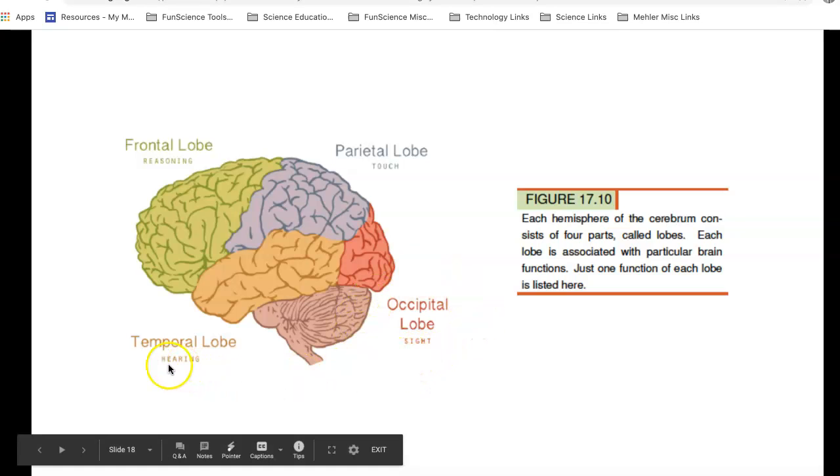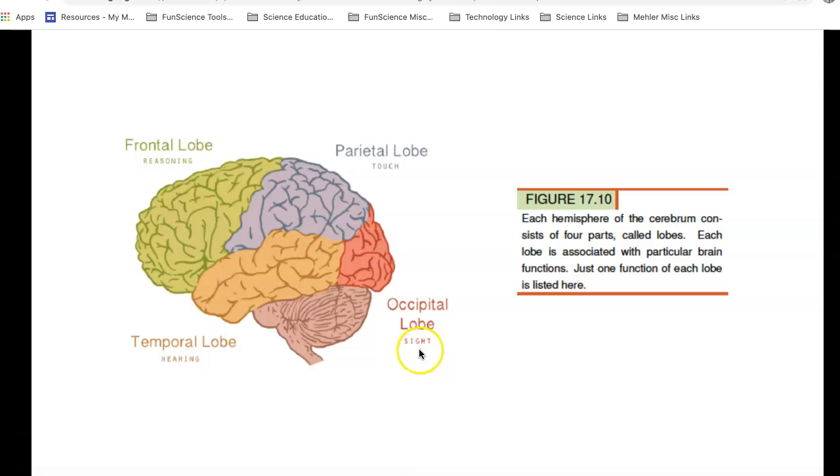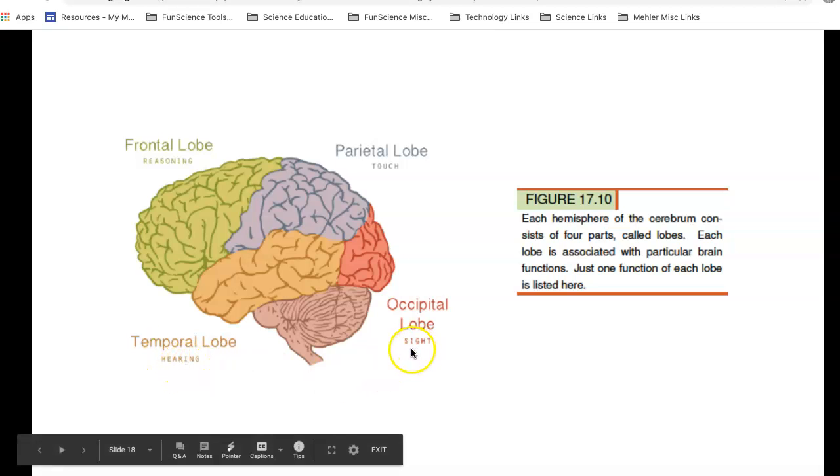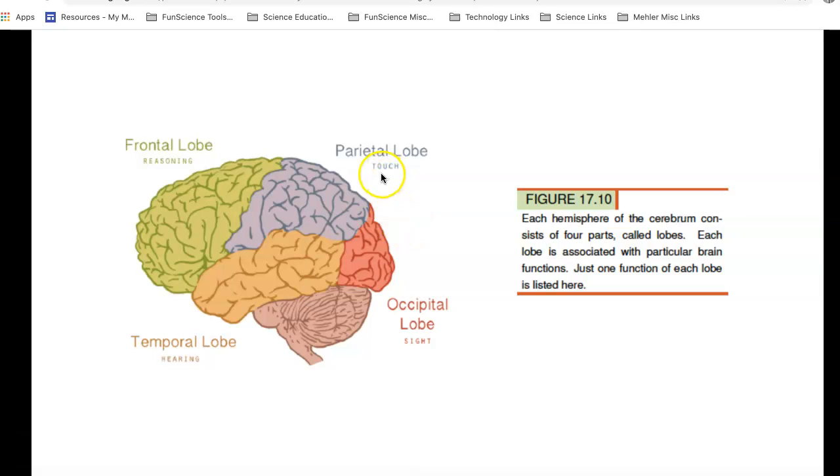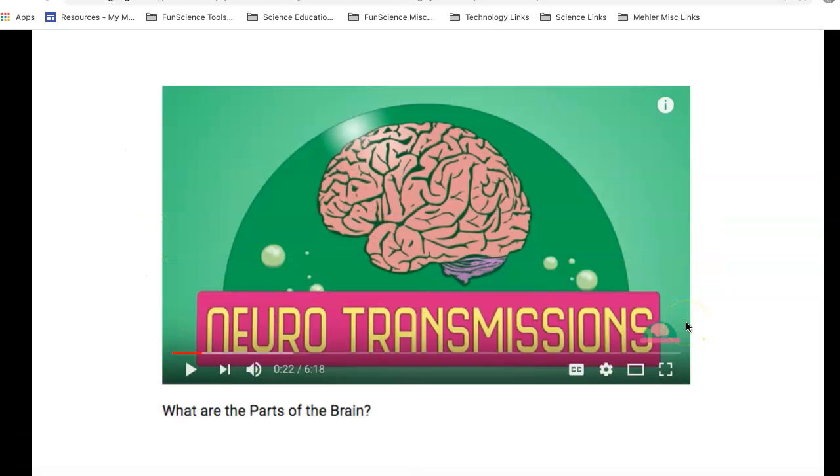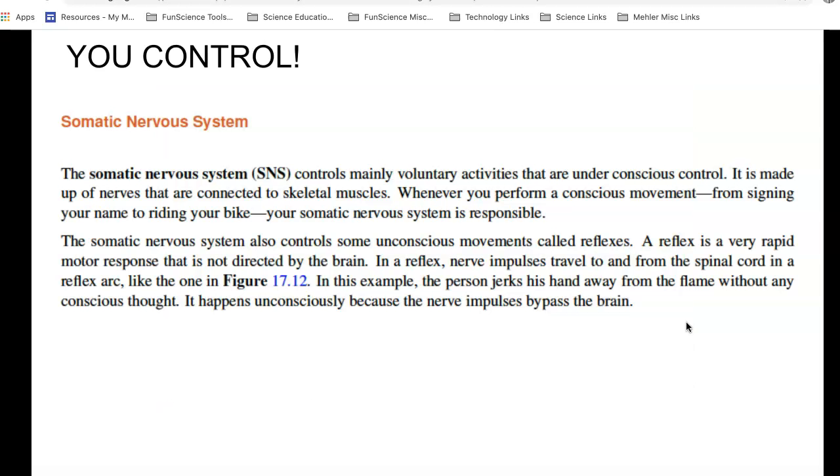Now notice we're talking about how do we hear? How do we see things? Well, we have to take things in from the outside, whether it be sound waves in hearing, or light waves, or whether it's pressure in the sense of touch. So we'll take a look at those a little bit. Take a look at parts of the brain. They'll be explained here in this video animation.